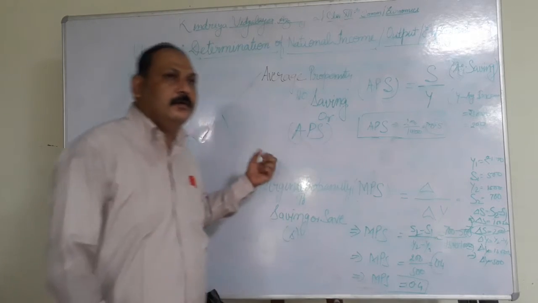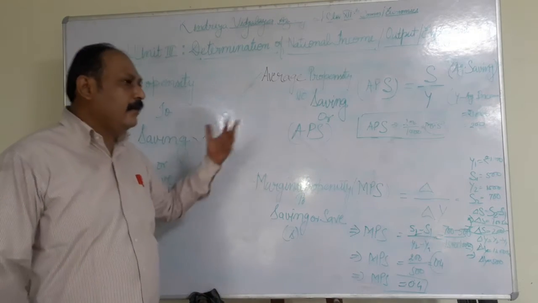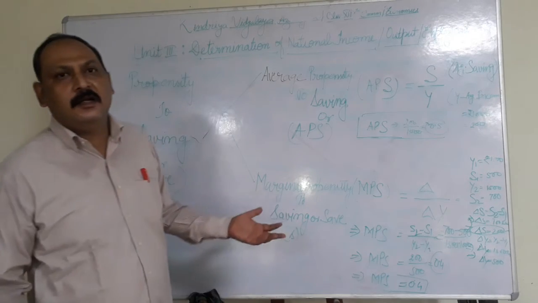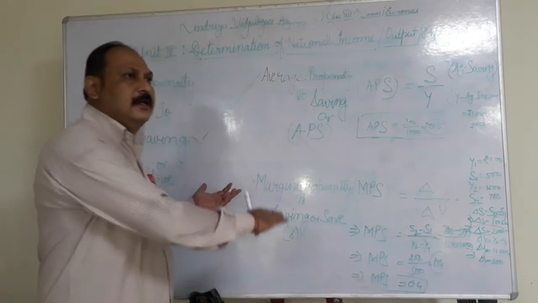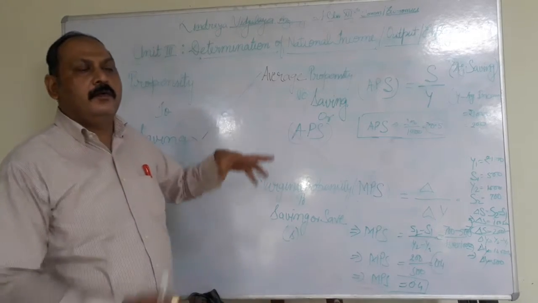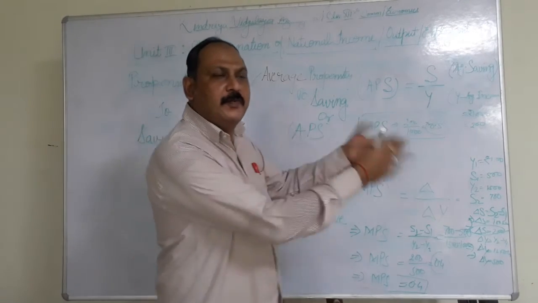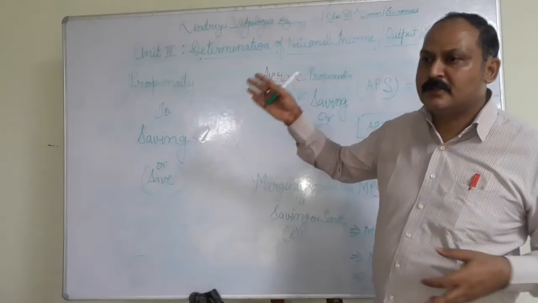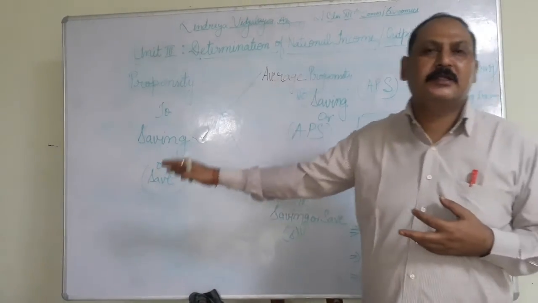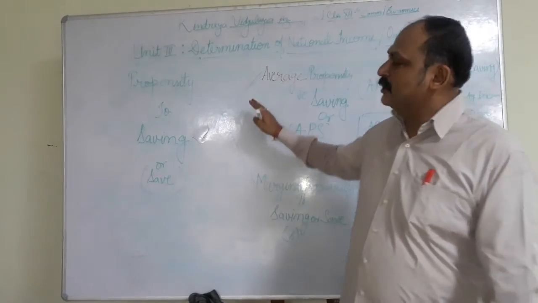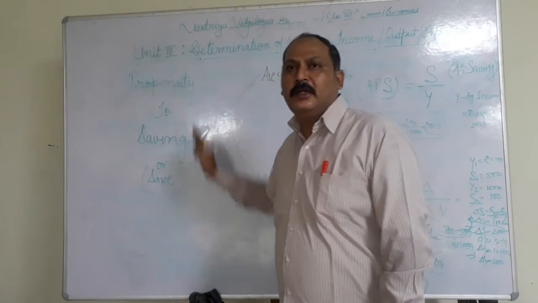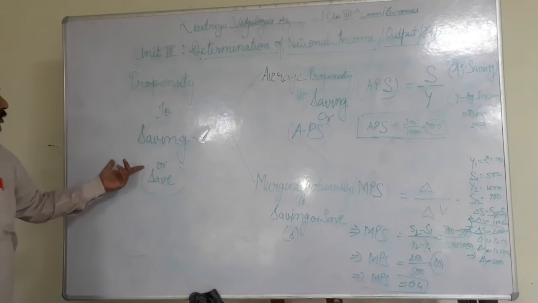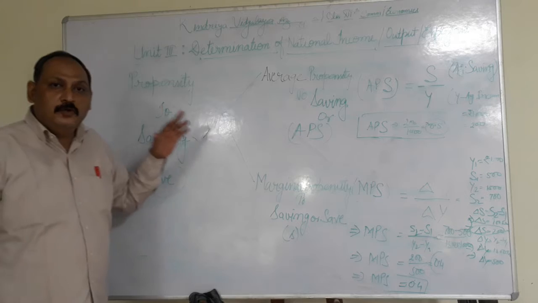So if we have more tendency to save, it is called a tendency to save. If we are in the nature of spending money, not saving, the person has no tendency to save. Propensity means tendency. So here we are to discuss propensity to saving, or propensity to save.